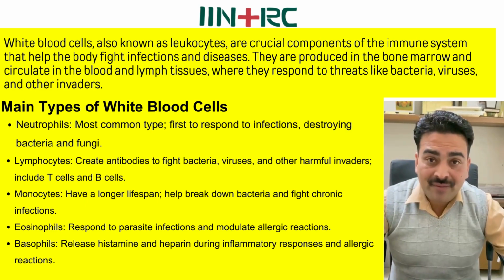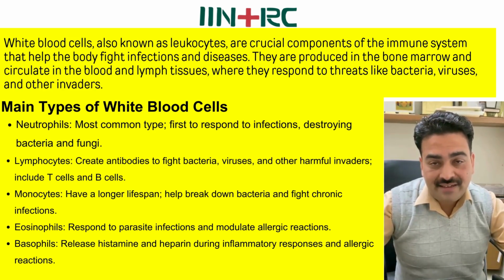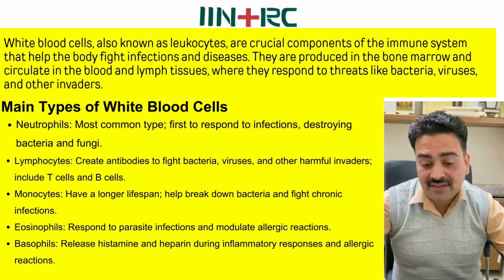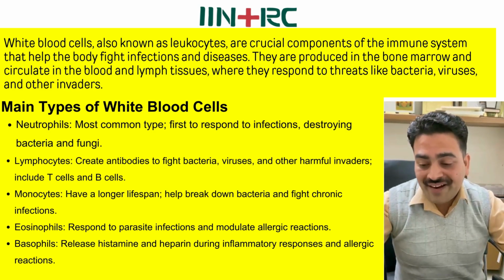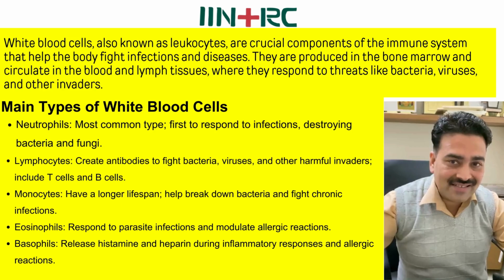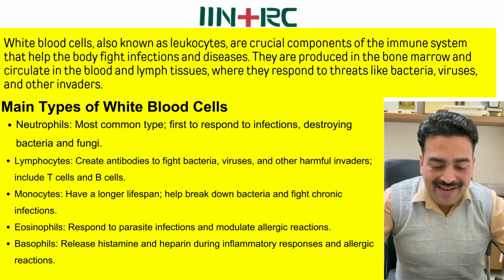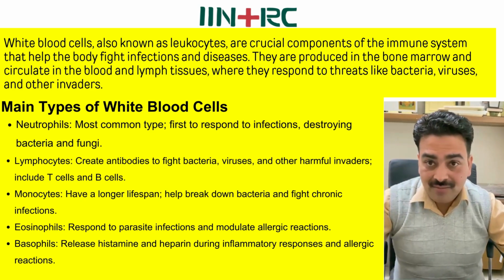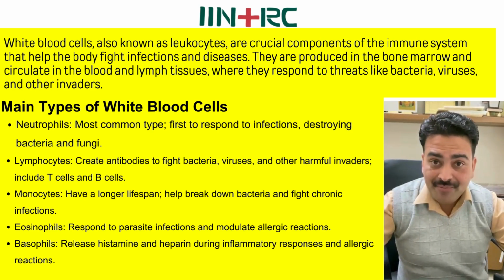Number of WBC 4000 to 11,000. They are produced in the bone marrow and circulate in the blood and lymph tissue where they respond to threats like bacteria, viruses and other invaders. Main types of white blood cells: neutrophils, lymphocytes, monocytes, eosinophils and basophils.